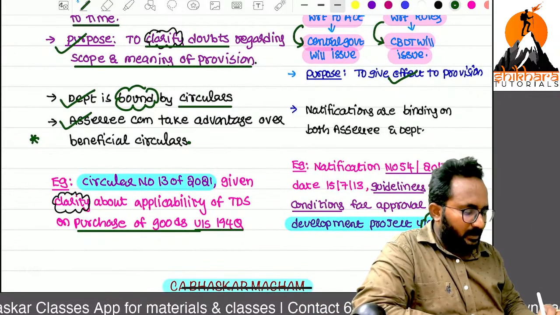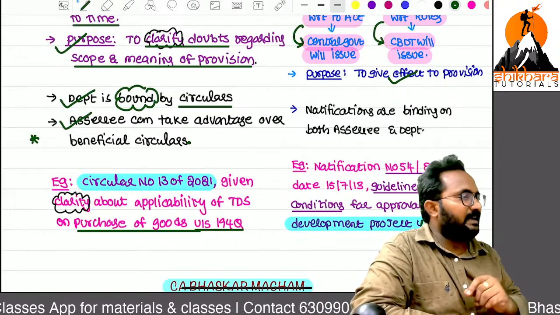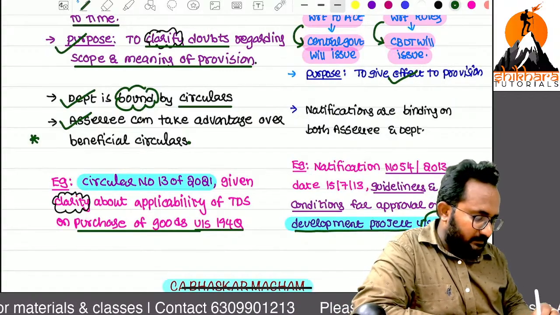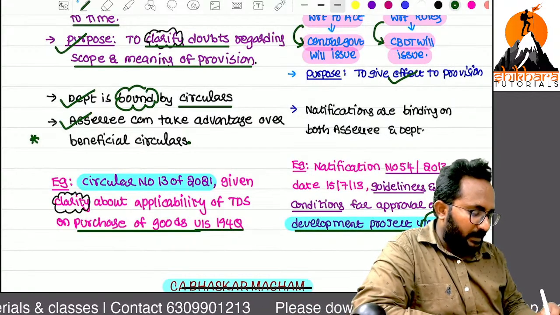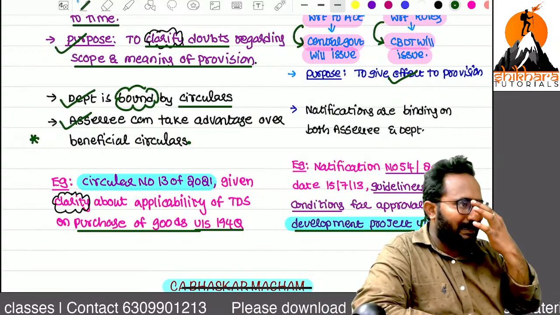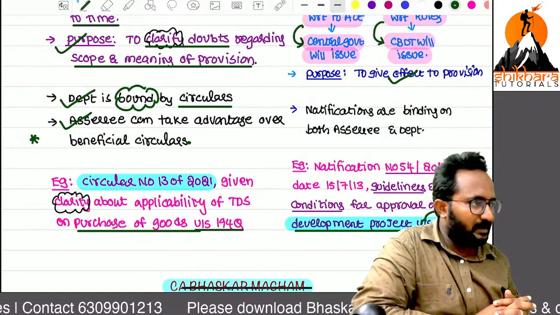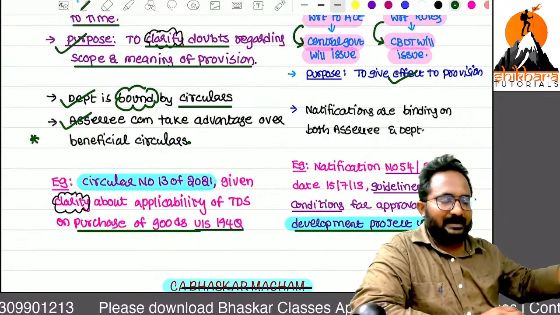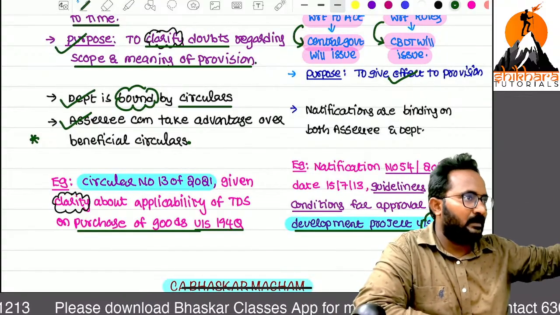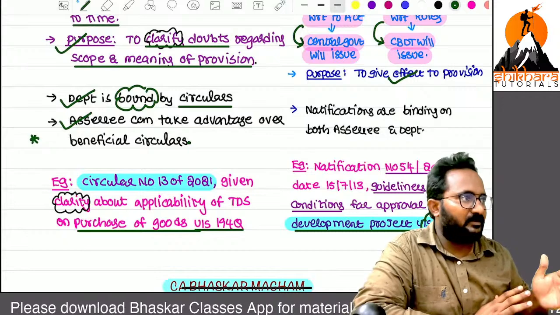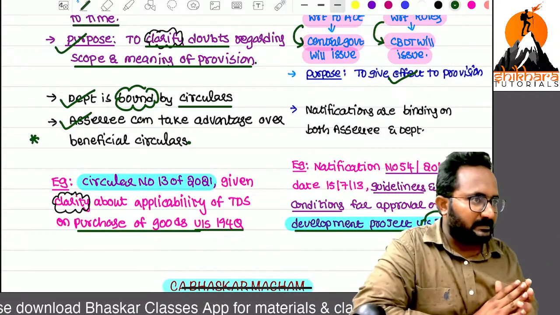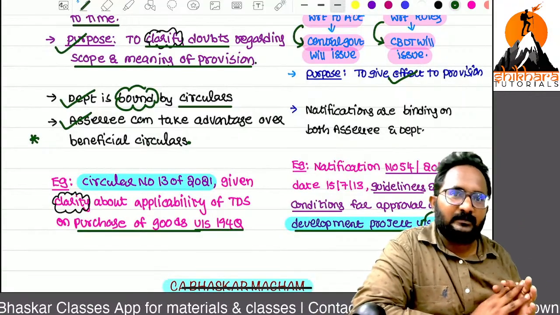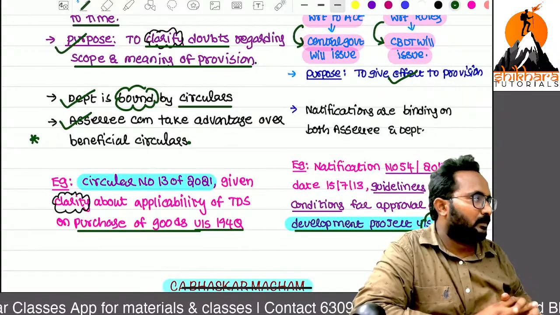I will tell you one example. In your PCBP, there is one section, 35CCD. If you are doing any business like skill development, example, jobless persons can do the training under you. They can upgrade their skills also. For this, I am doing the business. Example, I have taken one premises, I am installing the computers, I am hiring the staff also, I am giving the training to that what, ma? Unskilled person. Now government has given the deduction for you, that is 100% of the expenses can be allowed as deduction.